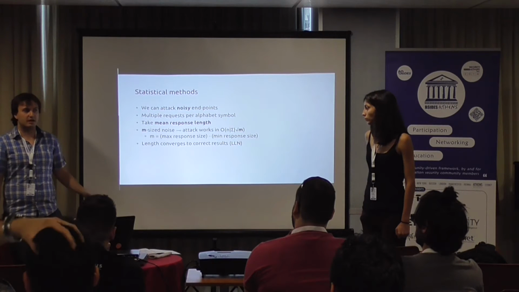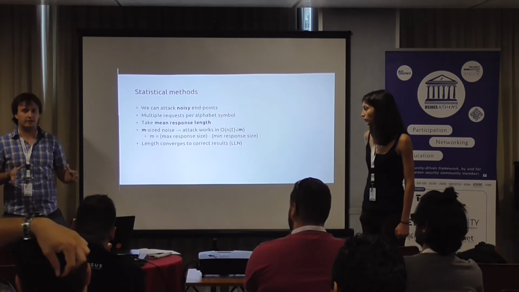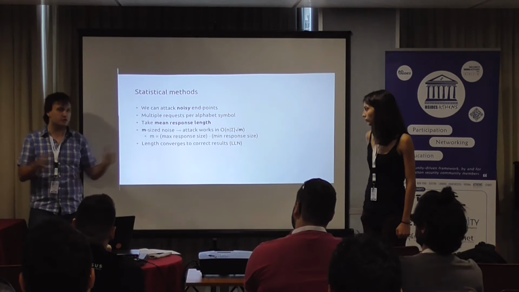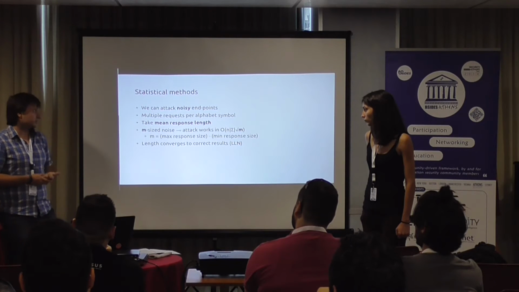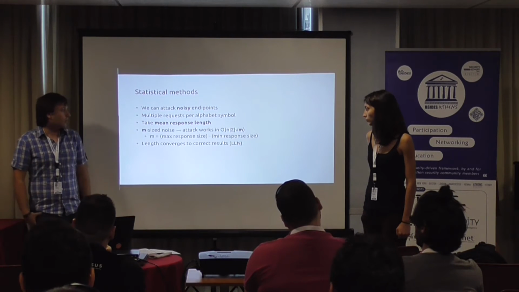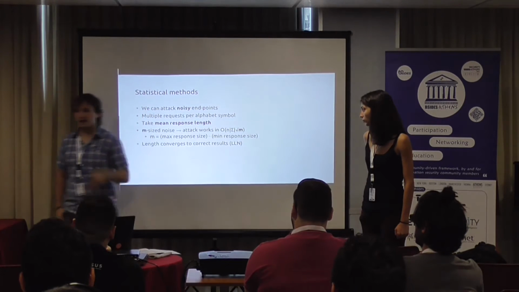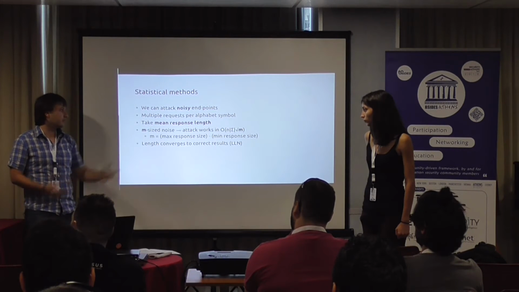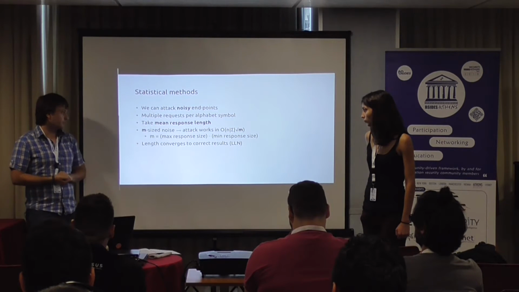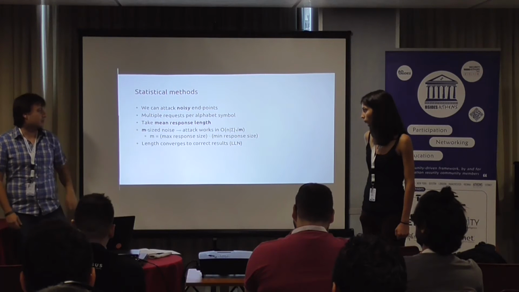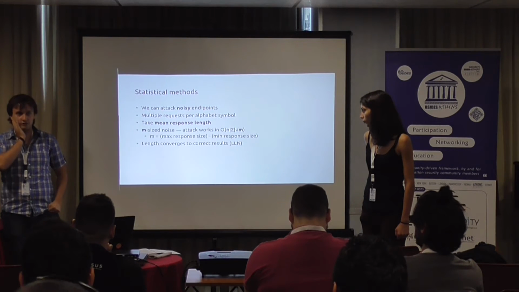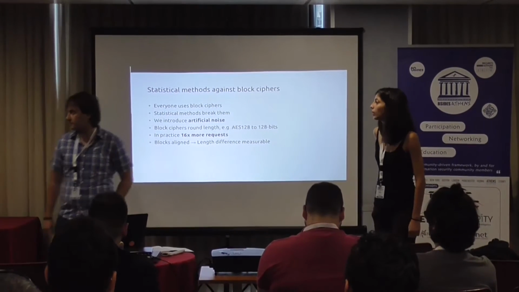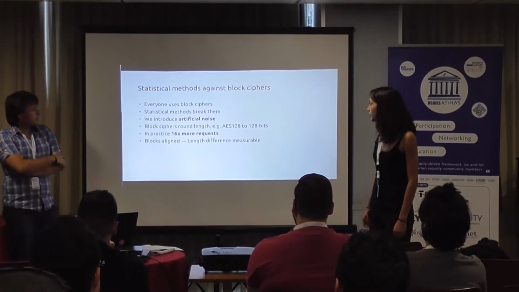If you recall BREACH, the basic idea is that we only extract the length of the ciphertext, and this is what makes it difficult in the case of noise. So noise changes the length in a way, but it's a predictable way. So if we extract the statistical mean, we only have to do square root of n times the requests that were needed in the original BREACH attack without noise, if we have an n-sized noise portion. And eventually the length that we measure on the network will converge to the correct length after we take repetitive means.